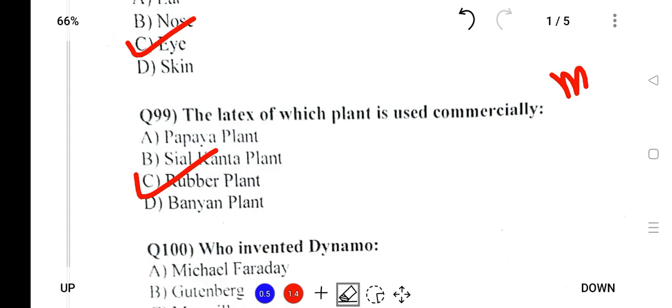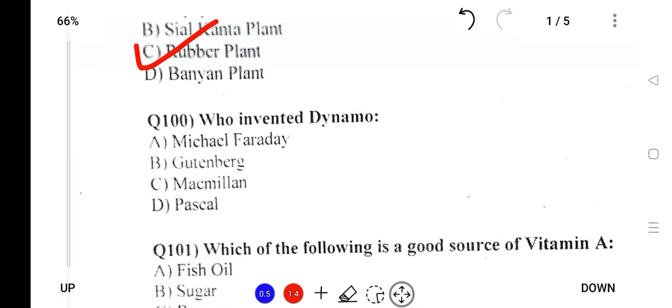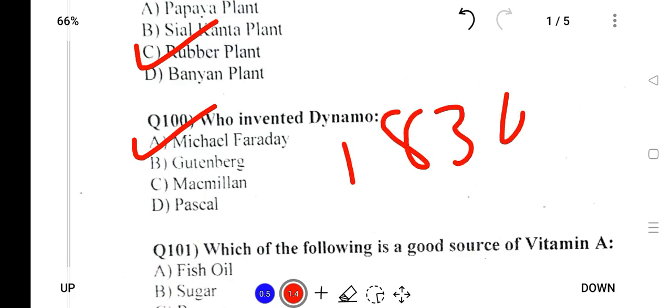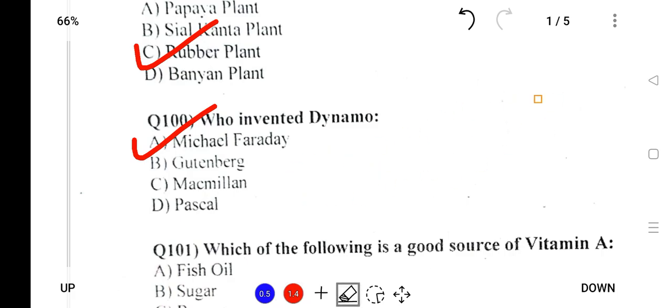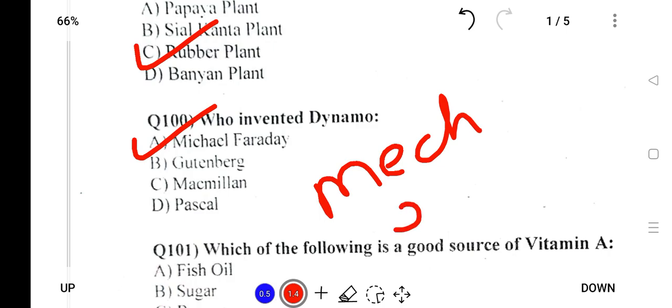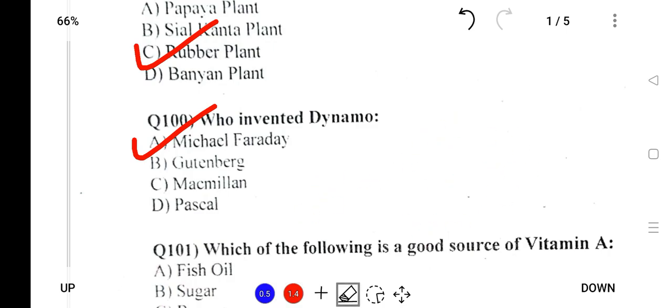So next, who invented the dynamo? The dynamo was invented by Michael Faraday in the 1830s. And what is a dynamo actually? It converts mechanical energy into electrical energy. Basically it is a generator.